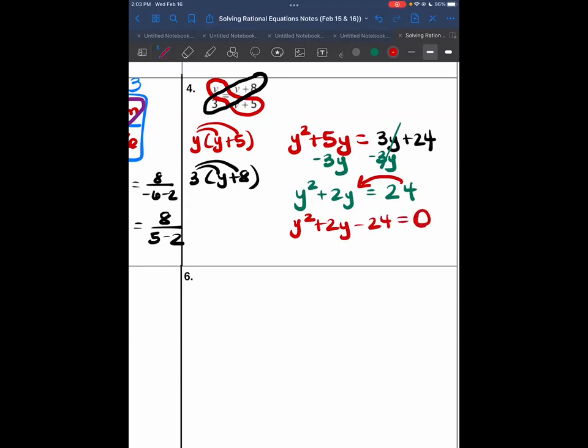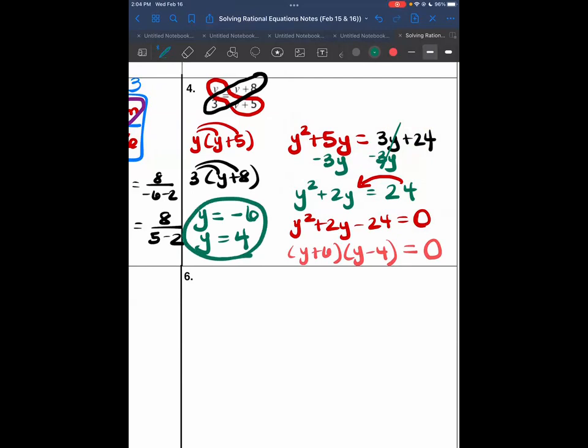And then now that we have a 0, you can do x method. And we get y plus 6, y minus 4. So the two possible answers are y is equal to negative 6 and y is equal to positive 4. You plug these in. I'm not going to write it out, but if you plug these in, they both give you true. So they both should work.